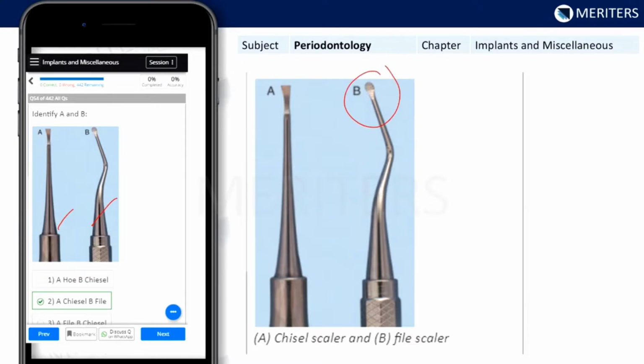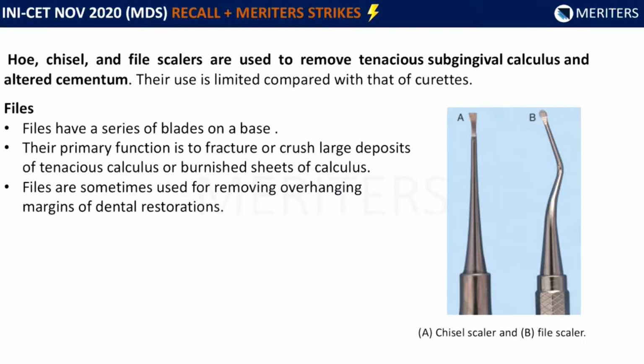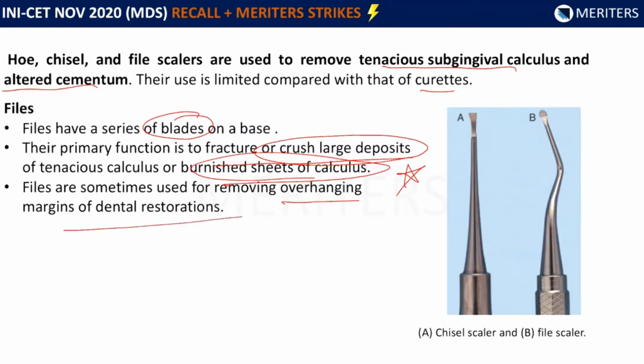Okay, so now you should know that hoe, chisel, and file scalers are used to remove tenacious subgingival calculus and altered cementum. It is their function, though their use is limited compared to that of curettes. Files have a series of blades on a base. Their primary function is to fracture or crush large deposits of tenacious calculus. Now this is important. They are sometimes used for removing overhanging margins of dental restorations.